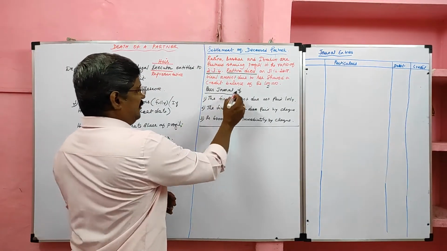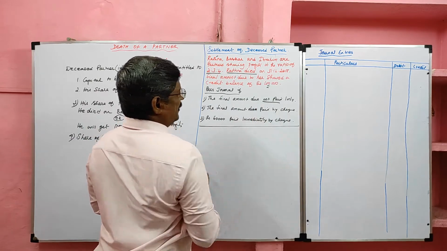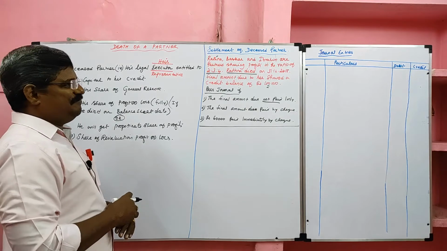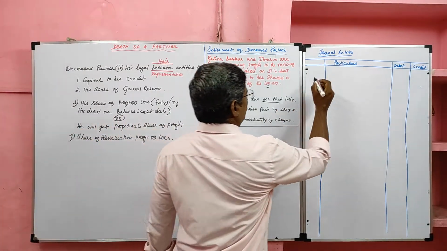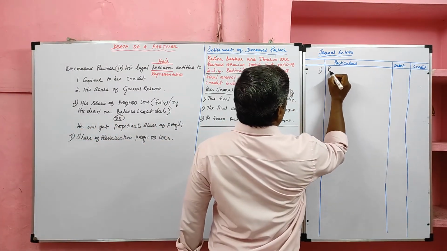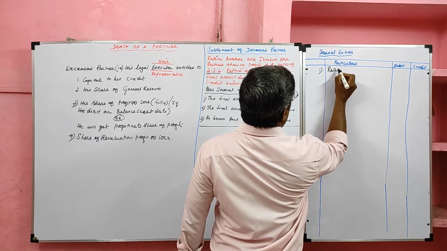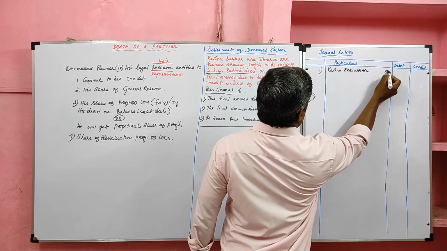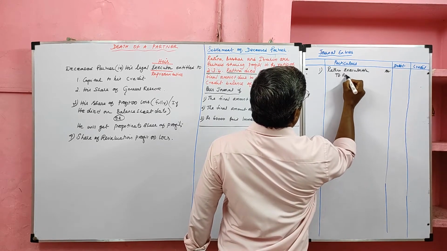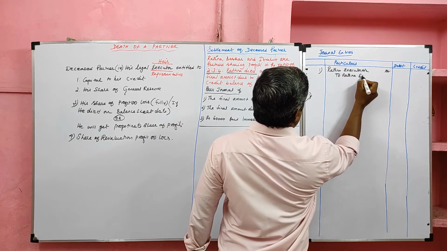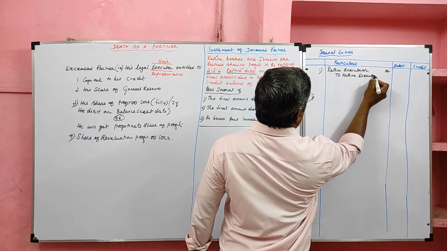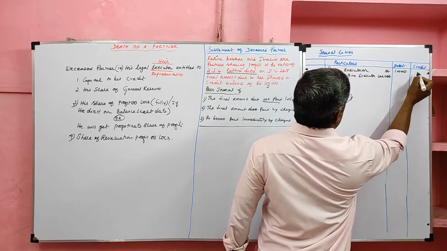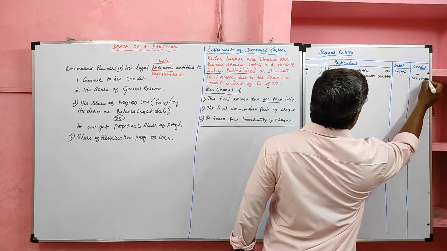Pass journal entries if the final amount is not paid immediately. So the final amount payable to Ratna's executor is not yet paid. What is the entry? Case number 1. The entry is Ratna executor account debit, to Ratna executor loan account, value 1 lakh.